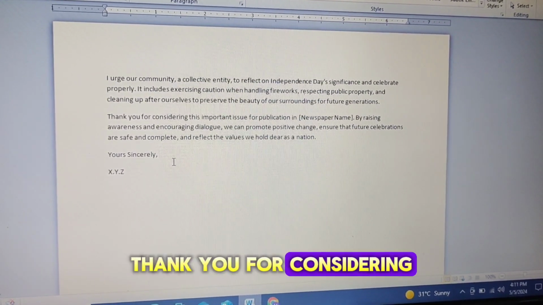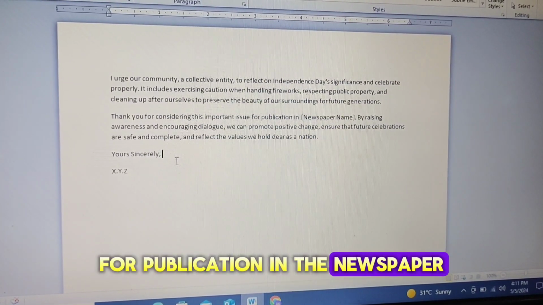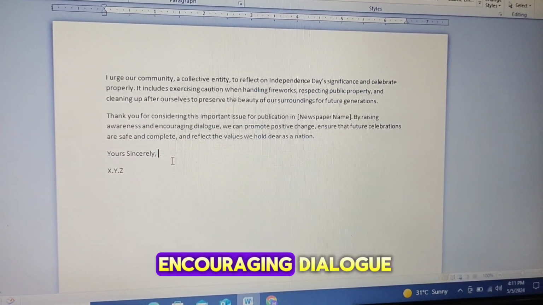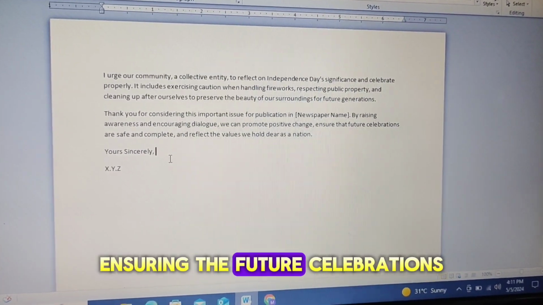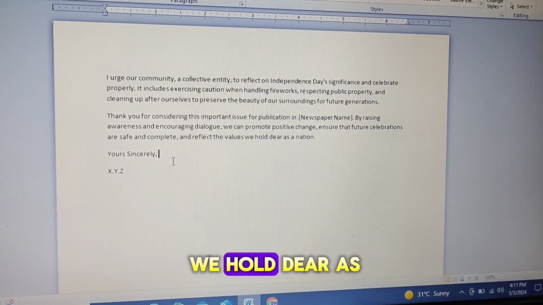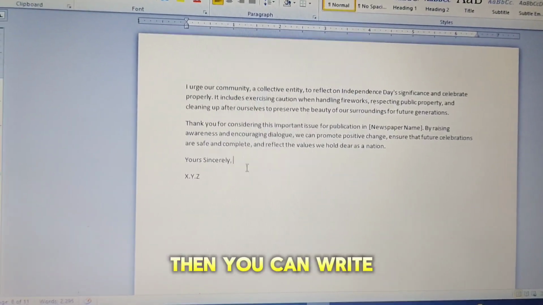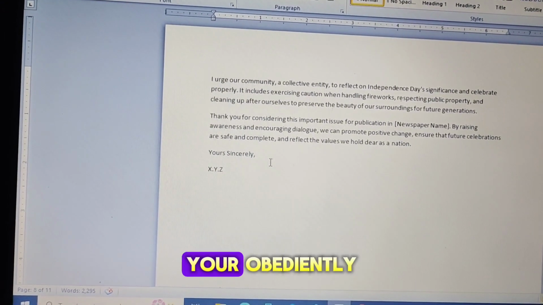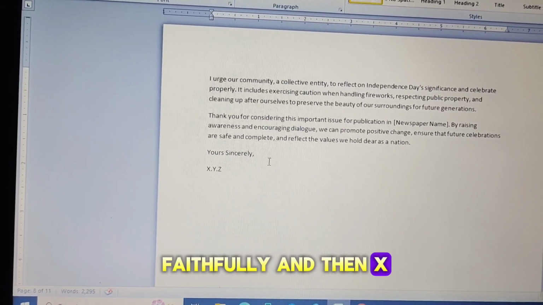Thank you for considering this important issue for publication in the newspaper. By raising awareness and encouraging dialogue, we can promote positive change, ensuring that future celebrations are safe and complete and reflect the values we hold dear as a nation. Then you can write Yours sincerely, Yours obediently, Yours truly, or Yours faithfully, and then XYZ or your name.